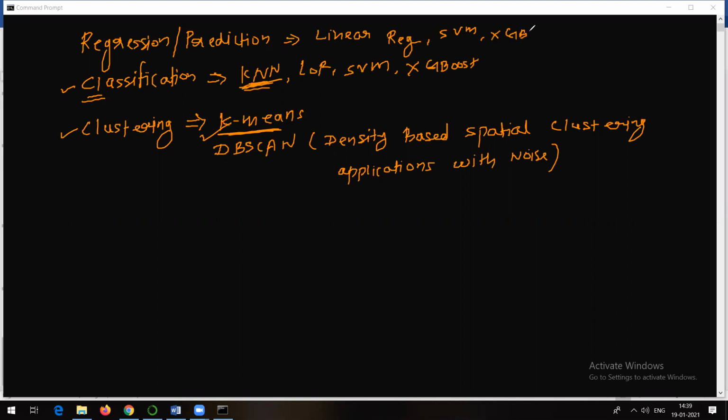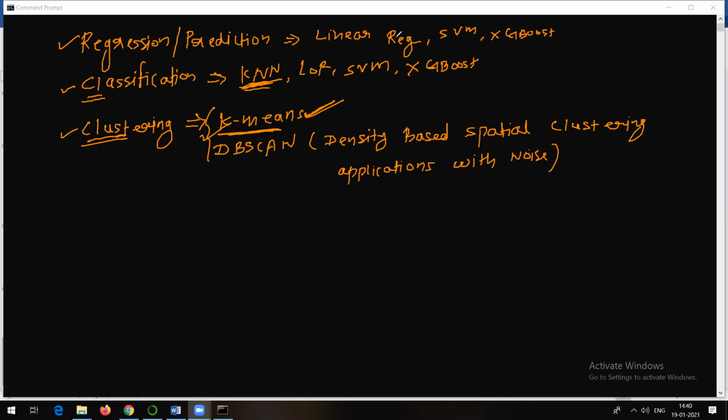So it is not like there are only a few algorithms. There are different algorithms which you can make use of for all of them. But for clustering, most of the times you will see people make use of K-means and DB-scan, and in that also K-means is famous. And that's what is given in your syllabus. So we'll be talking about the K-means algorithm in detail with implementation and with the theory part.